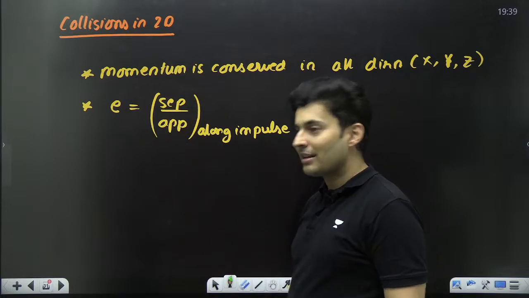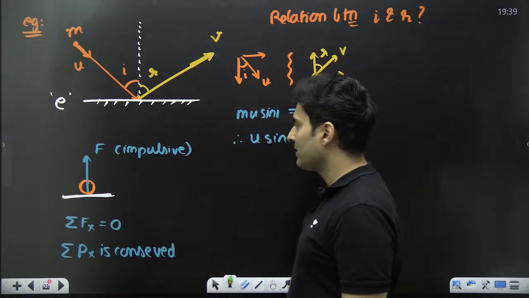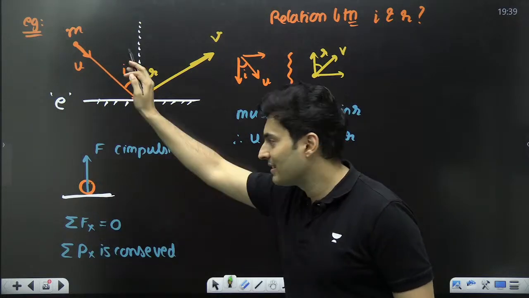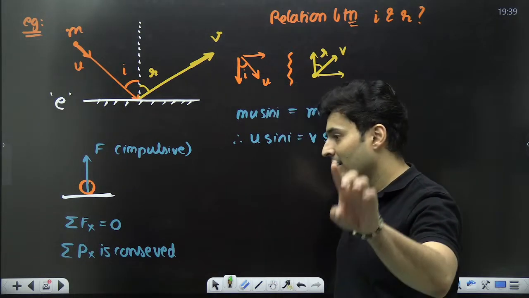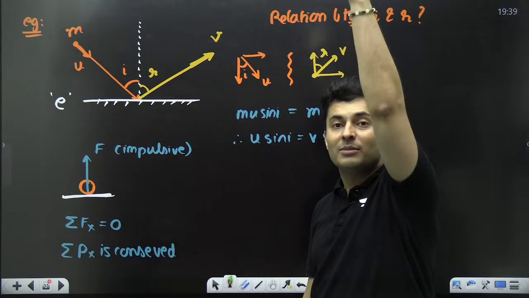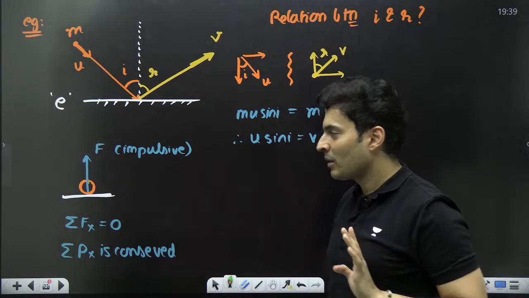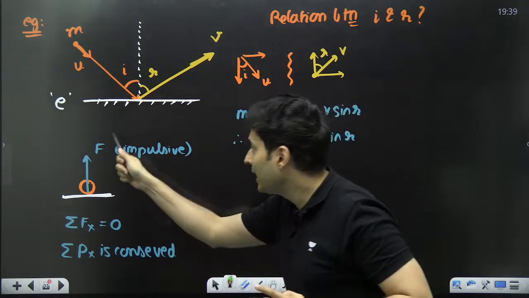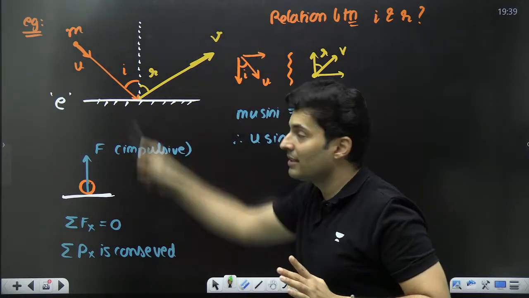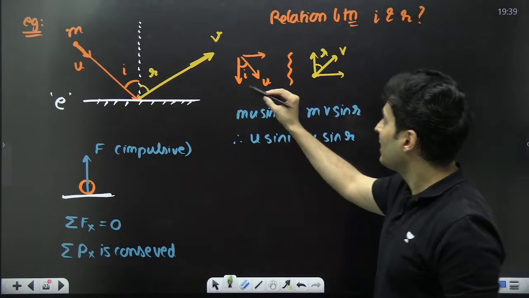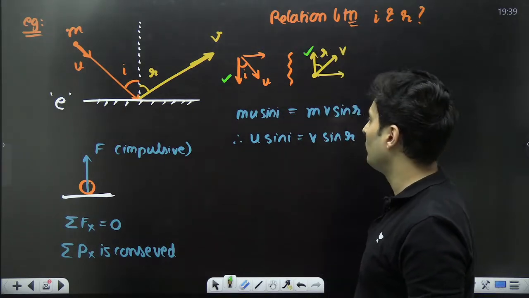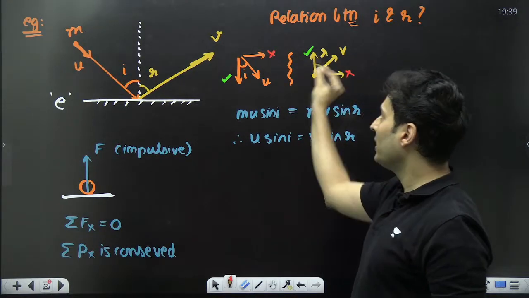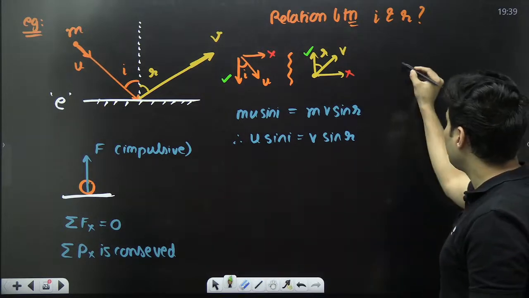Along the impulse, you can use e. Which is the direction of the impulse? Don't you see this is the direction of the impulse? So only consider speeds along the impulse, the components of velocity in the direction of the impulse. In this case, it is in the y direction. So out of these two components, I will consider this component and this component. Don't worry about this component because it is not along the impulse.